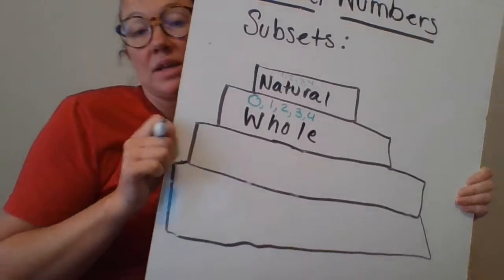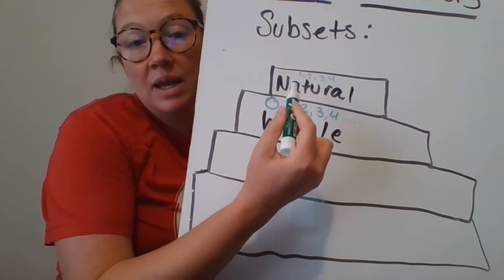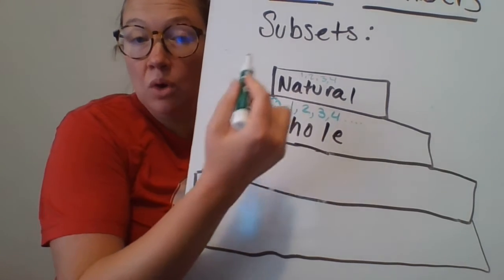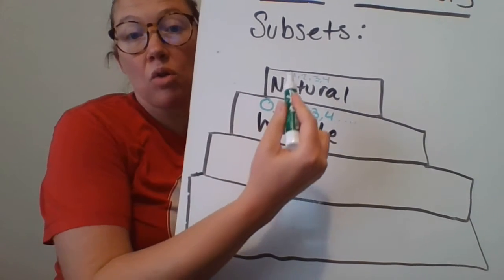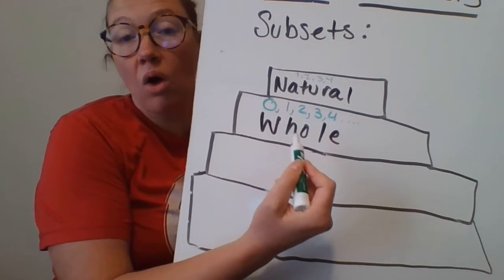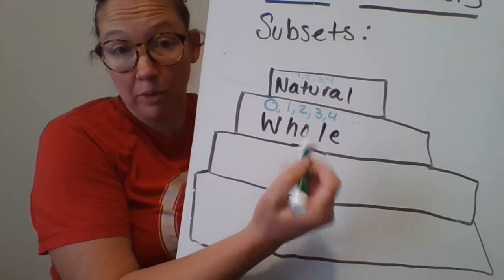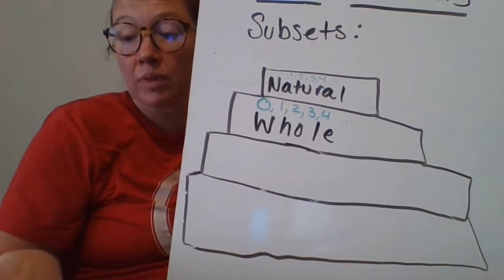So if you notice, as we keep going down our cake here, natural numbers are also whole numbers. You can only go down, you cannot go up. So not all whole numbers are natural numbers, but all natural numbers are whole numbers. They're included in the group.